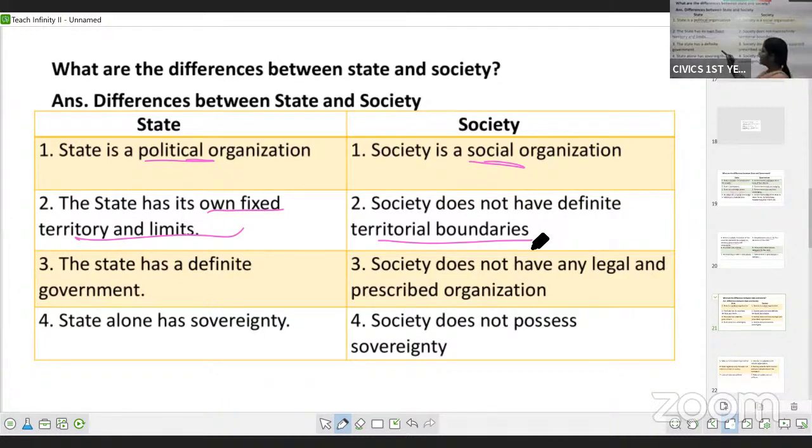State has a definite government to regulate the people, but society does not have any such organization to regulate the people. State has sovereignty, society does not possess sovereignty. This same point you are learning for state and government also.